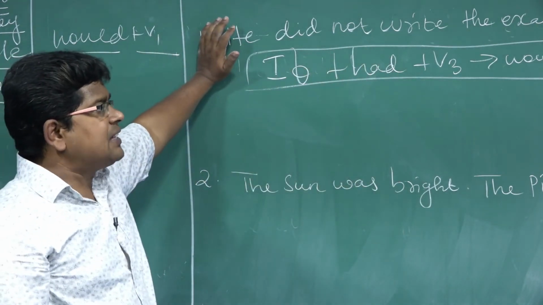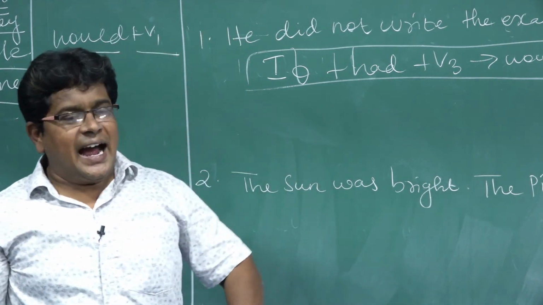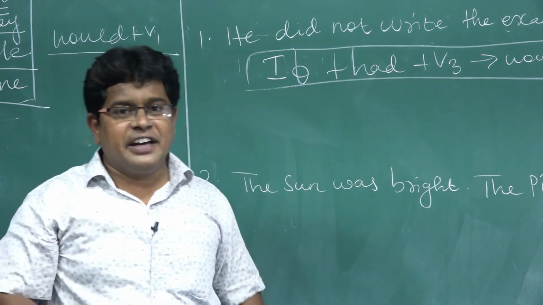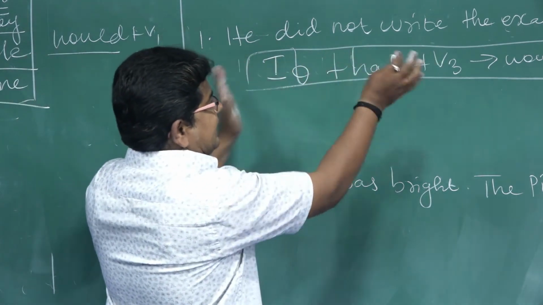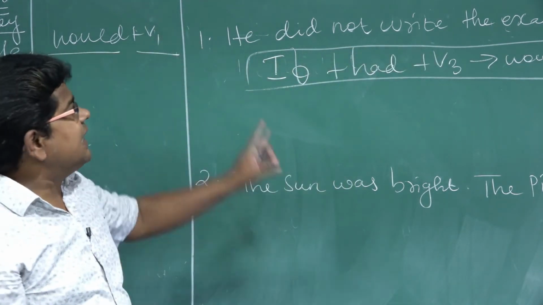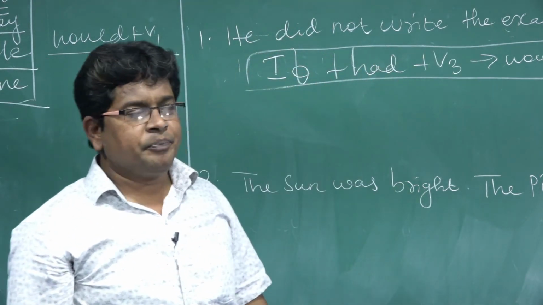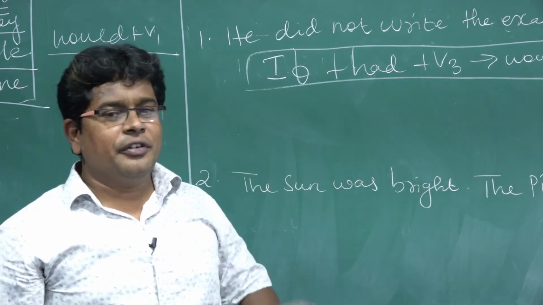If plus had plus V3 means would have plus V3. But we cannot easily apply this rule. Along with that, another rule is there. We have two different sentences. What are the two different sentences? First sentence, he did not write the exam well. Is the sentence negative or positive?